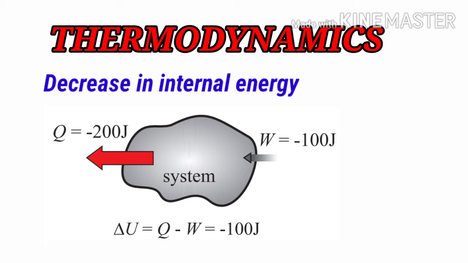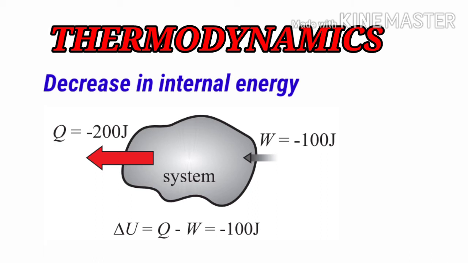In the case of increase in internal energy, Q, the value of heat added, was 200 joule, and the value of work done, W, was 100. But in the case of decrease in internal energy, the value of Q is minus 200 joule, and the value of W, the work done, is minus 100 joule. But students, one of the most important differences that you have to spot between increase and decrease in internal energy is the arrows.